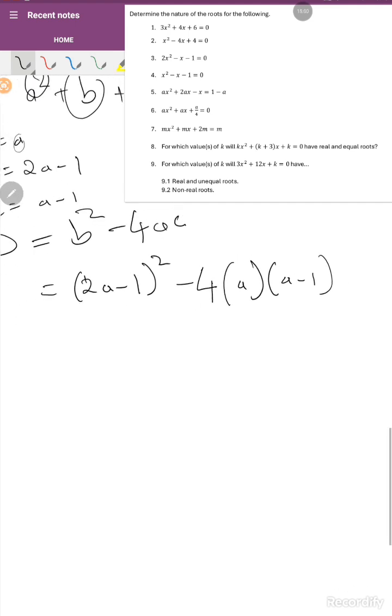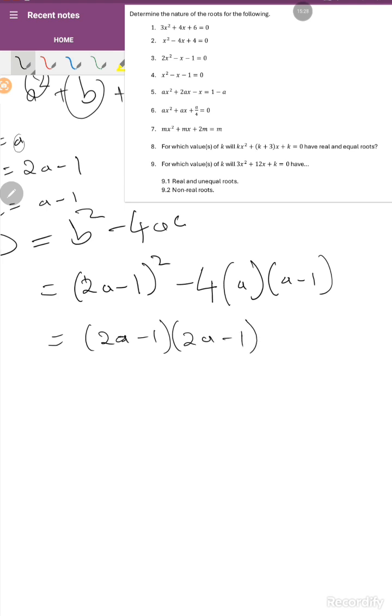Therefore we have to solve this. When we solve that, we are going to multiply that by that.